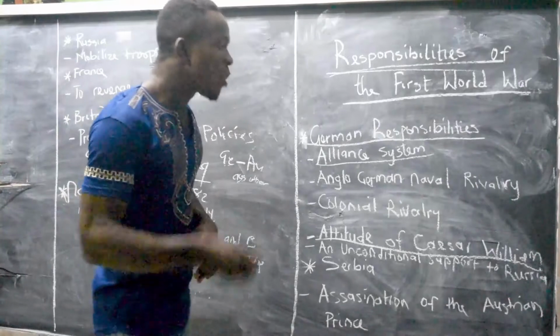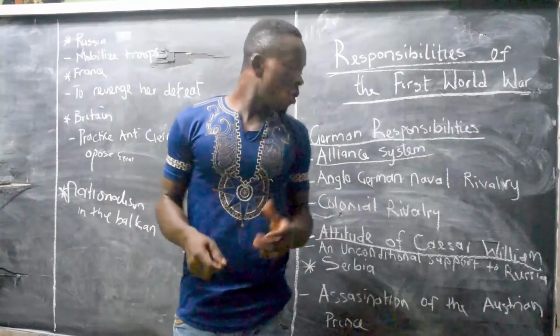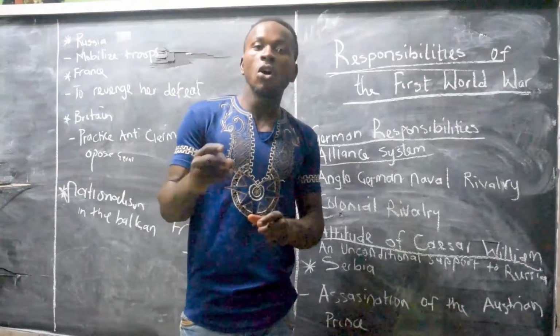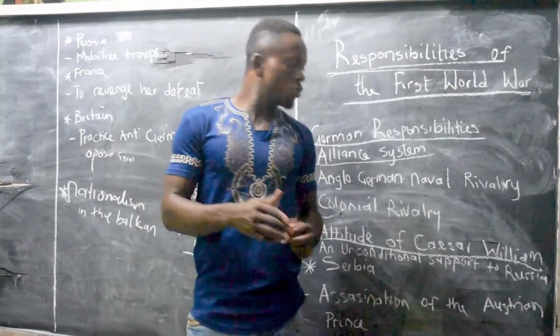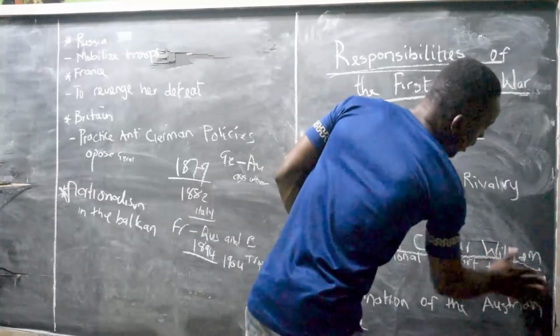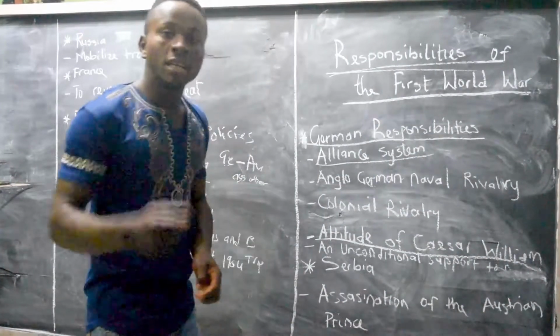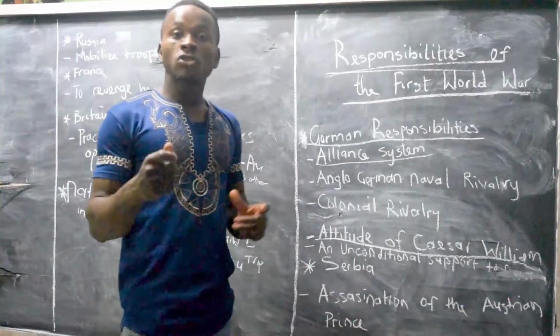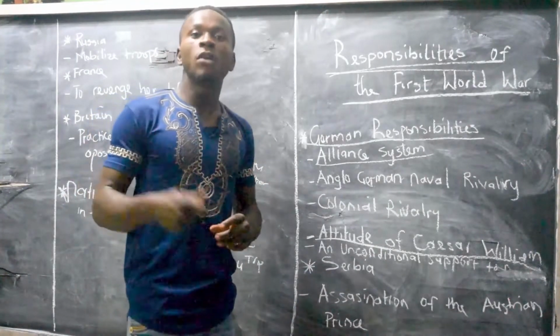And then we also have unconditional support to Austria. Germany gave unconditional support to Austria, and it influenced the outbreak of the First World War.